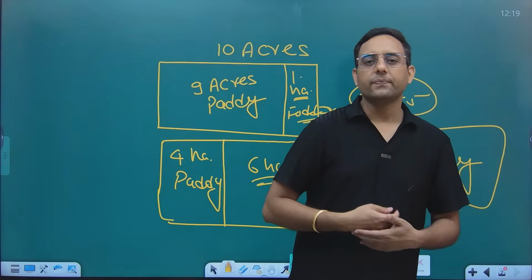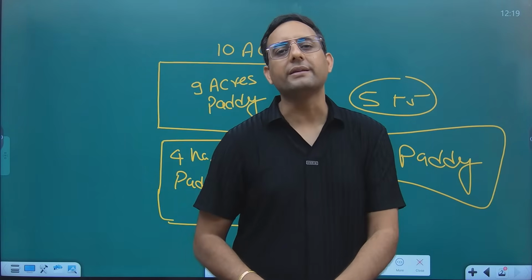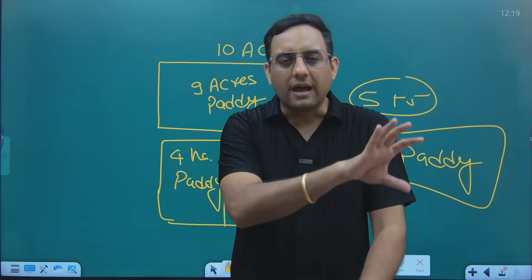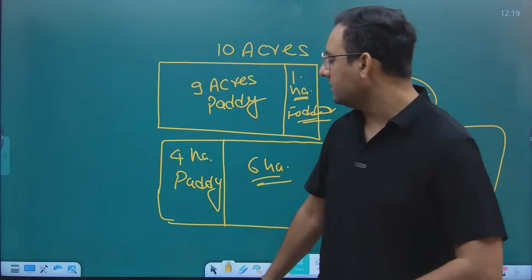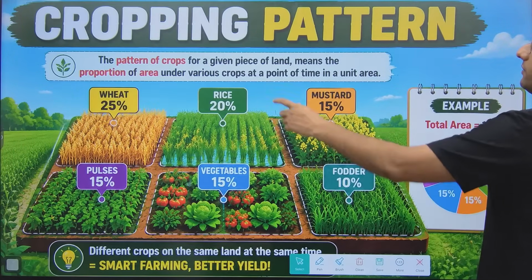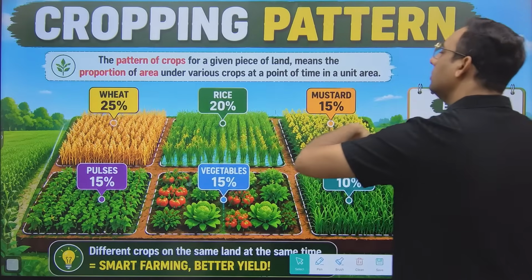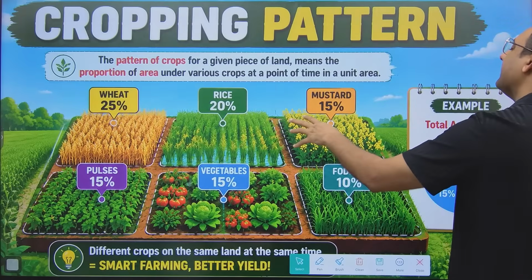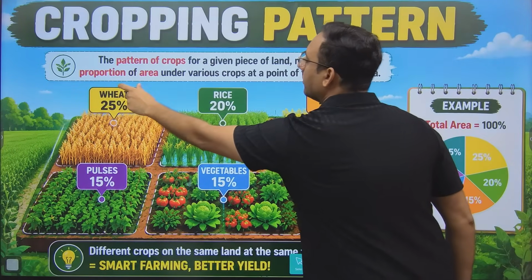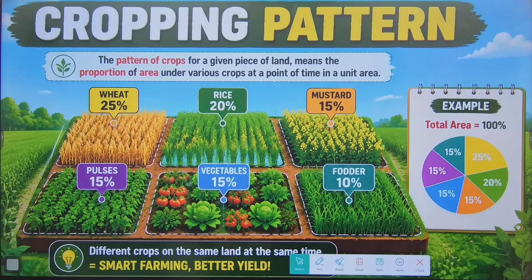So it doesn't matter whether you are growing 1 crop, 2 crops, 3 crops, 4 crops, or you can grow 5 or 6 crops in a season, but basically the area which you are allocating to each crop, that allocation, that proportion which is given to each crop, this will be known as cropping pattern. Like you can see in the image, 25% area of the field is given to wheat, then to rice, mustard, fodder, vegetable, pulses. So the area which you are dividing from your total area, this will be known as cropping pattern. So the pattern of crops for a given piece of land means the proportion of area under various crops at a point of time in a unit area.